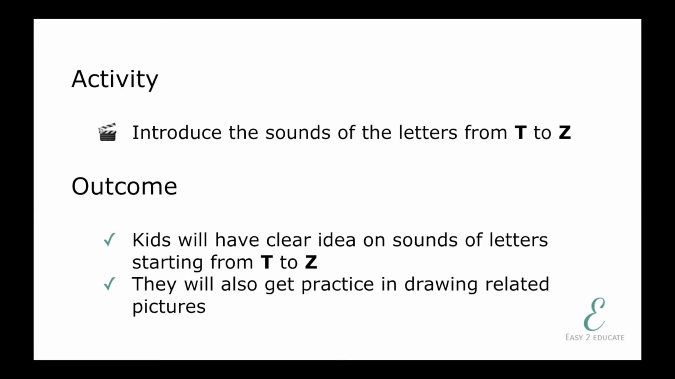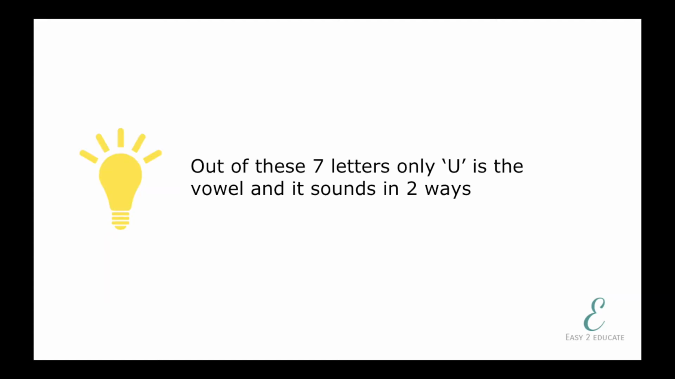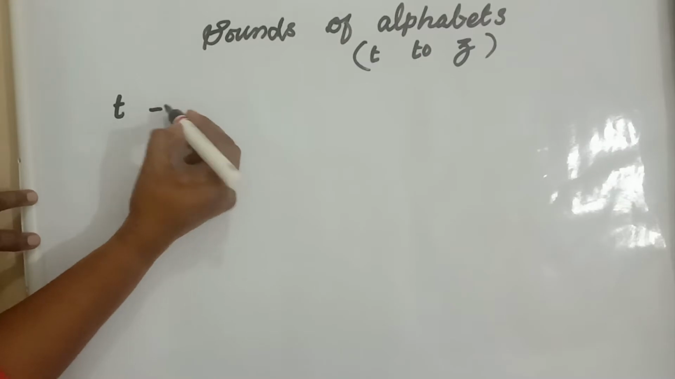This video will cover the sounds of last 7 alphabets. They are T, U, V, W, X, Y and Z. At the same time, your kid will learn to draw simple related pictures. Out of these 7 letters, only one is the vowel, which is U, and it has both long and short sound. Let us get into the video.